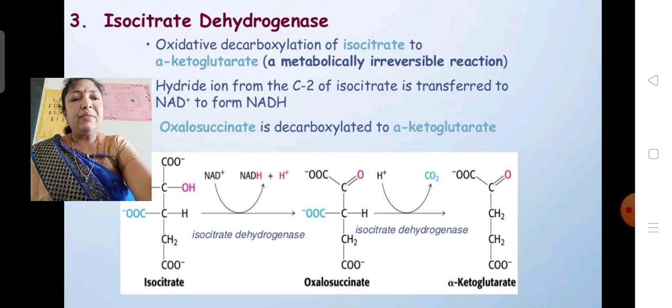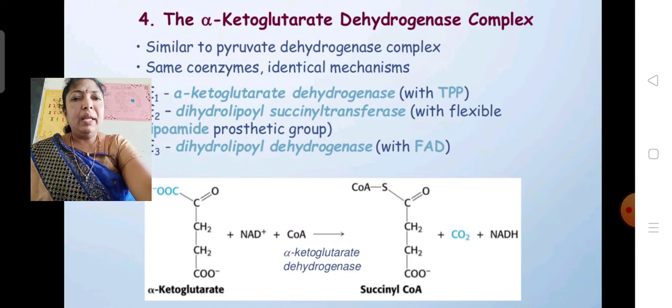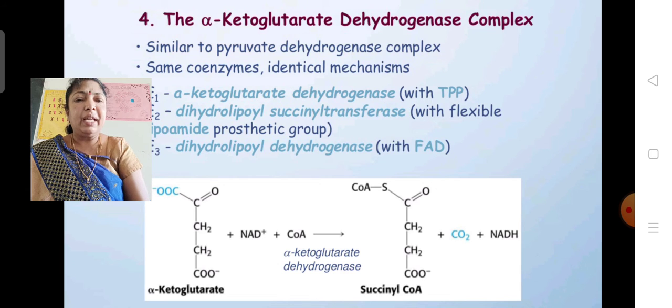In the next reaction, this alpha ketoglutaric acid undergoes oxidation reaction and it will be formed into succinyl coenzyme A. Here the hydrogen atoms liberated are taken by the NAD and it will be reduced to NADH2. So here one carbon dioxide is liberated. So here both oxidation and decarboxylation reactions take place. Here alpha ketoglutarate dehydrogenase is the enzyme.